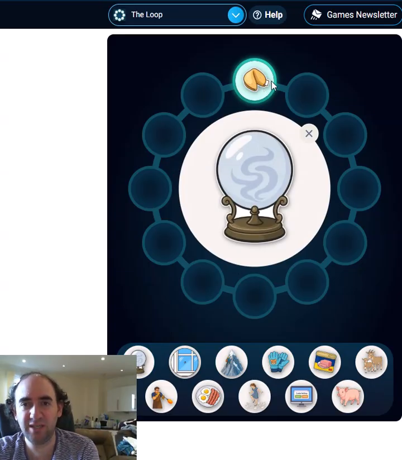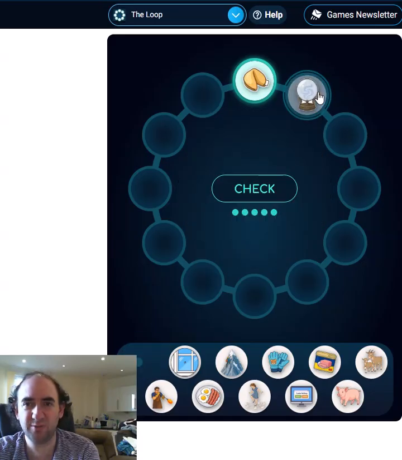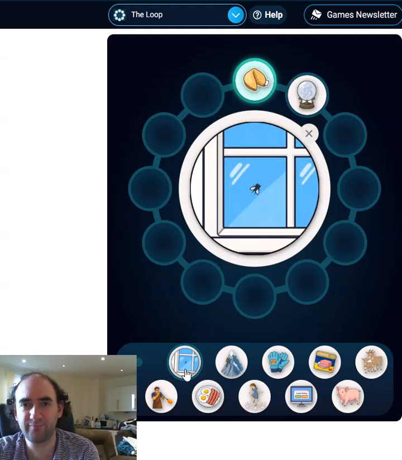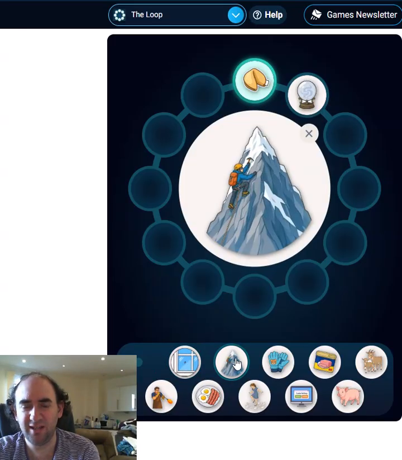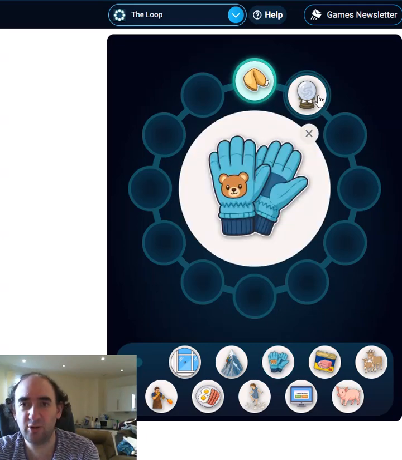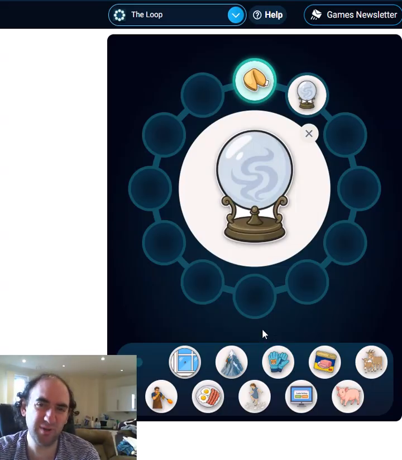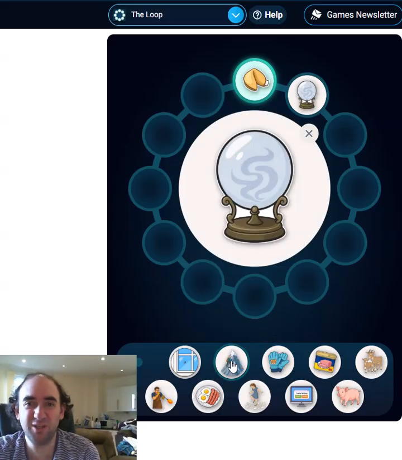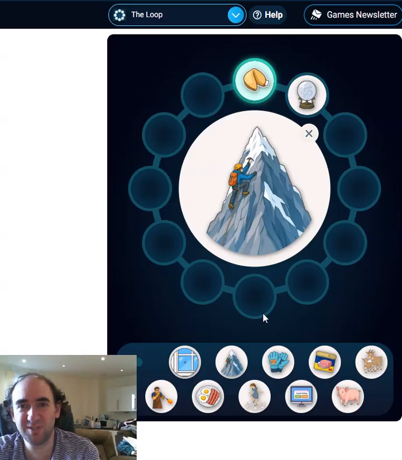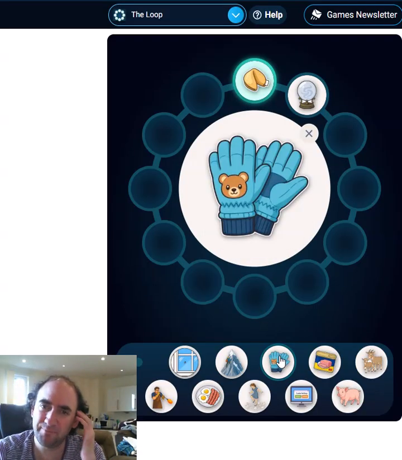We've got a fortune cookie set for us to start with. This looks like a crystal ball. I guess we'll put that next to it because they're both ways of telling the future, allegedly. That is a fly, a mountain climber, maybe a peak. Or maybe this could be a snow globe as well. I mean, it's got to be a crystal ball, hasn't it? But maybe you could say it's a snow globe, in which case it goes next to this. I don't know. We'll come back to that anyway.